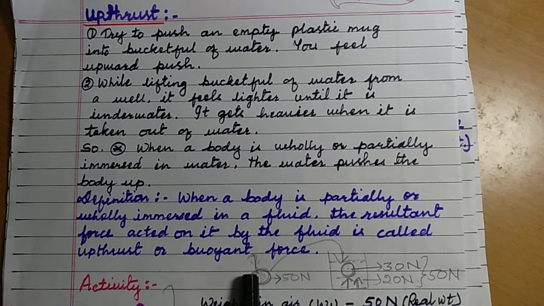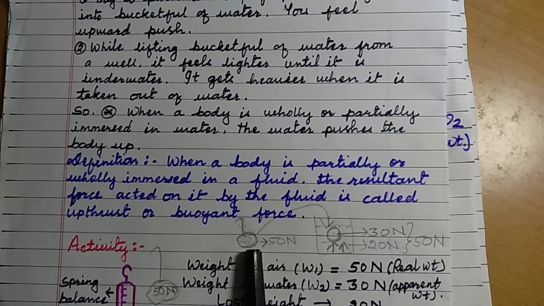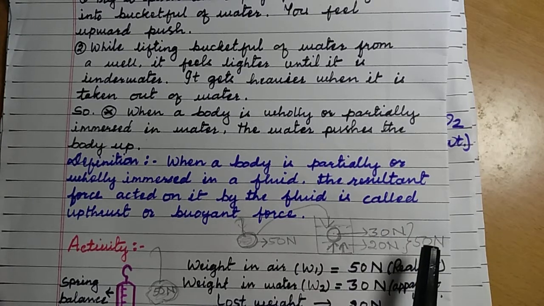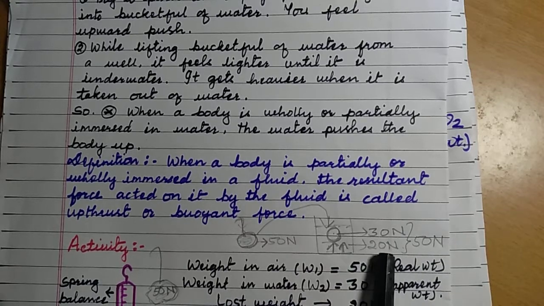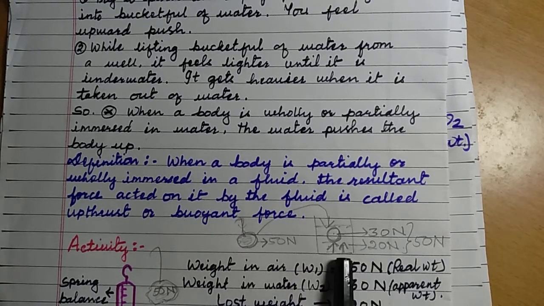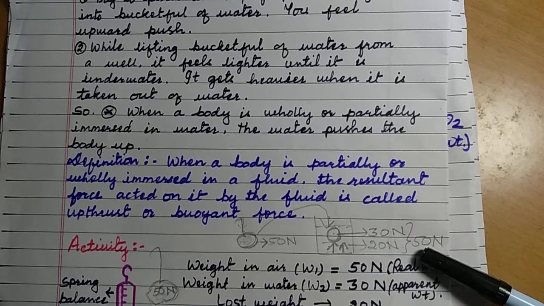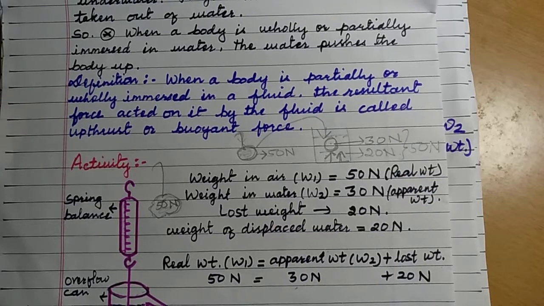Supposing there is a stone weighing 50 Newton in the air. There is a stone rock and it is 50 Newton when it is out of water. You put it into water, and it becomes only 30 Newton. Where has the remaining weight gone? That is 20 Newton. The lost weight is the force pushing upward on it by the liquid. So the upward force on the stone is equal to 20 Newton. By adding these two, it becomes 50 Newton. We'll try to understand this more from this activity.